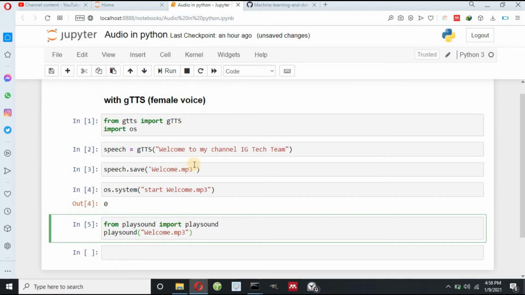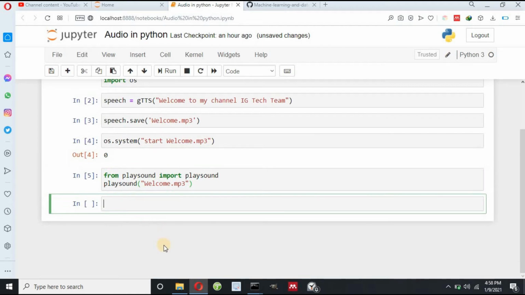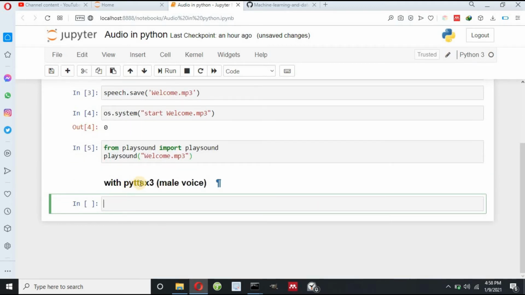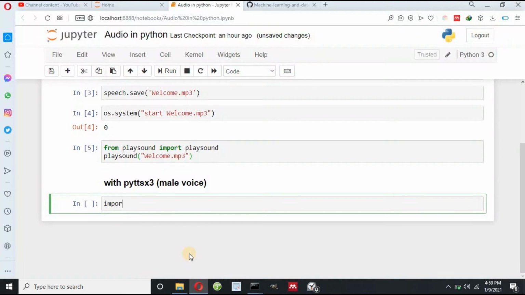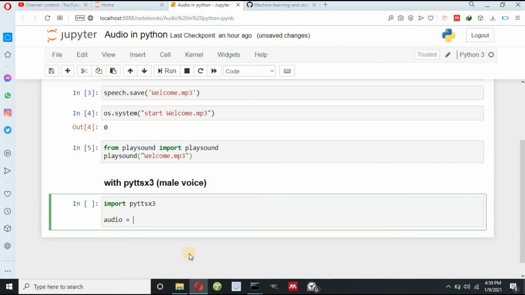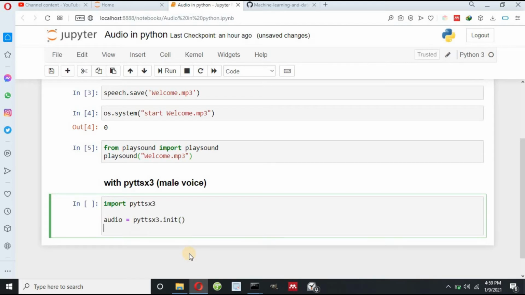Now how to generate male voice? So for this we have another package, and that name is pyttsx3. We can generate male voice also and female voice also using this package. First of all you have to install this package, pip install pyttsx3, and to import this you have to write import pyttsx3, and then let me write audio equals to, first of all I have to initialize this pyttsx3, and then I have to write some property. I can change the rate and volume also.